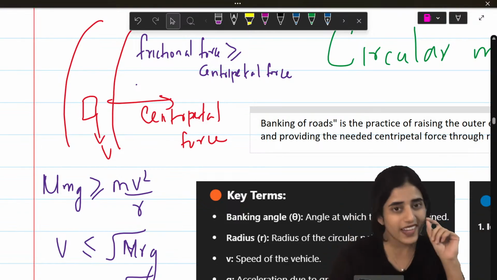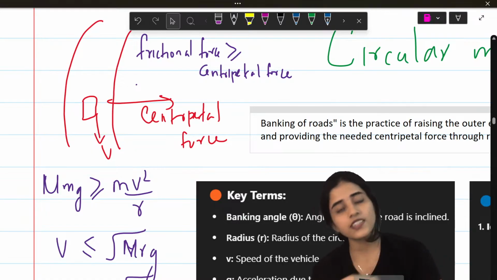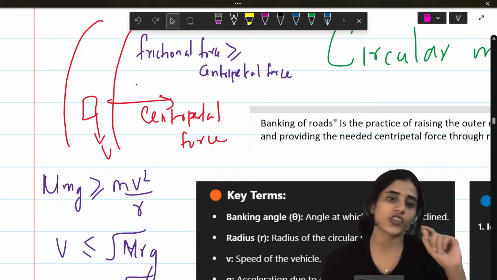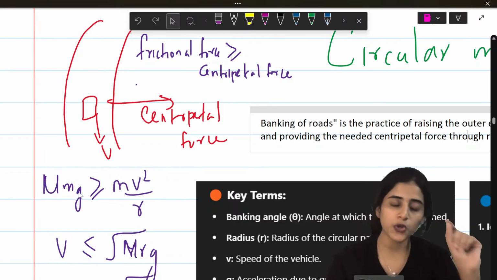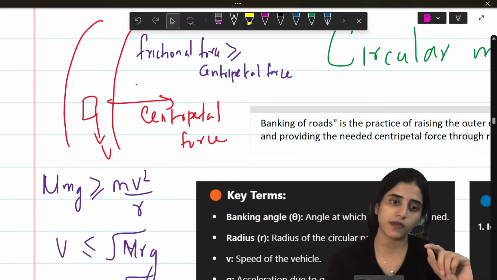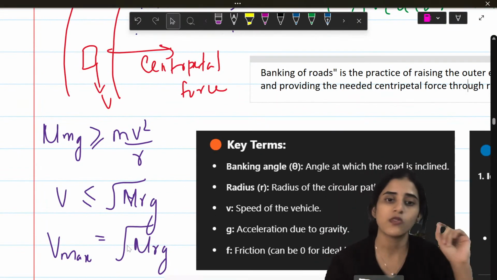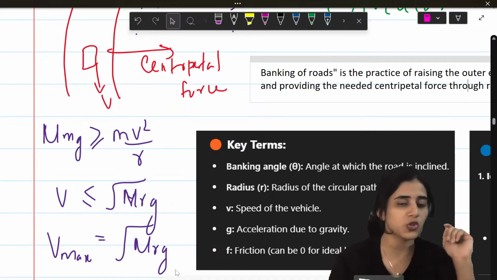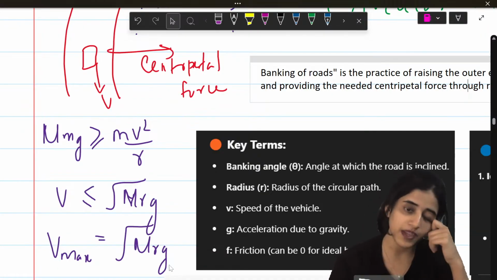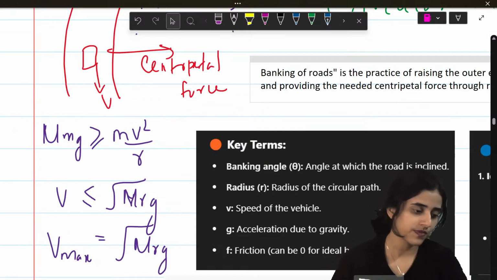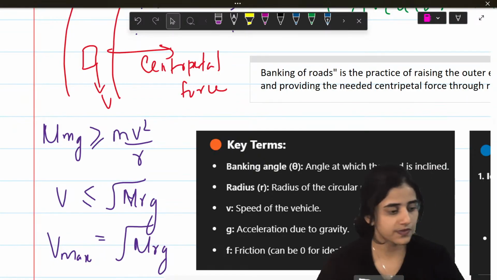Now, whenever your frictional force is greater than or equal to your centripetal force, then it's balanced. So what is friction? Mu mg. So mu mg should be greater than or equal to mv square by r. So you cancel, you get v square is equal to mu rg. V max is equal to square root of mu rg. So the maximum velocity by which the car can move is square root of mu rg. Okay? Is this fine?